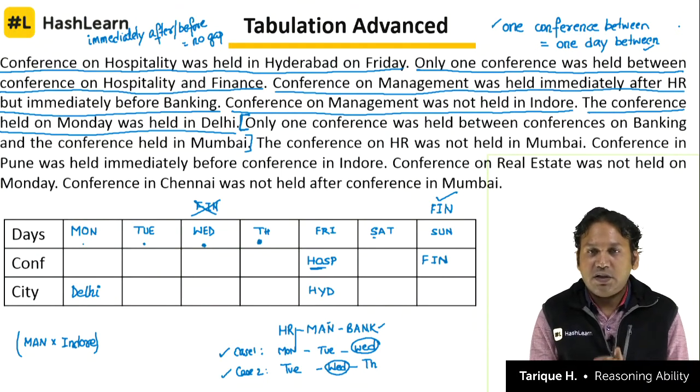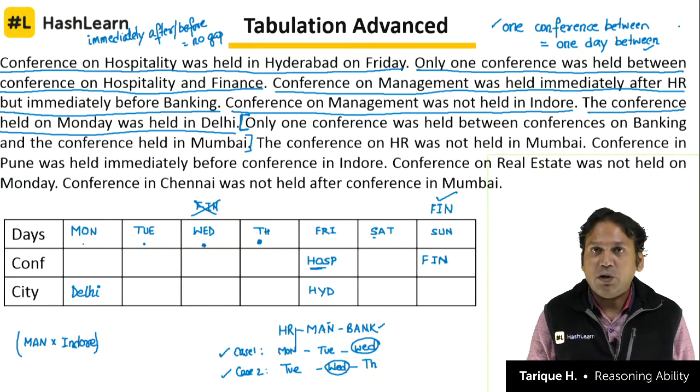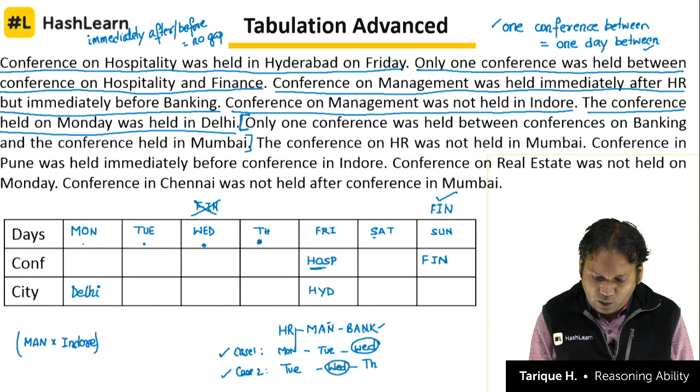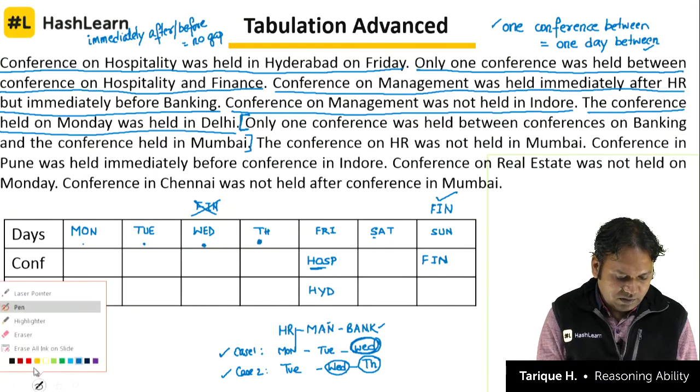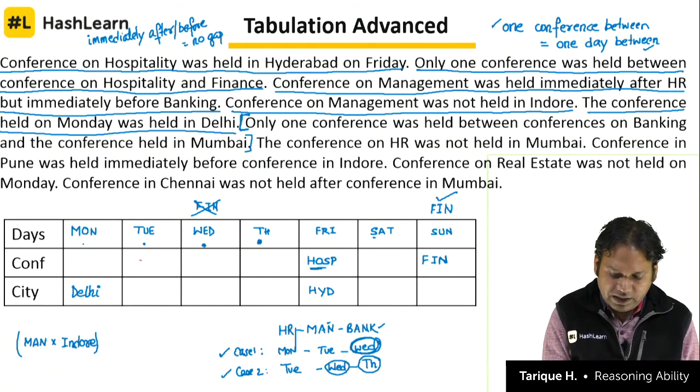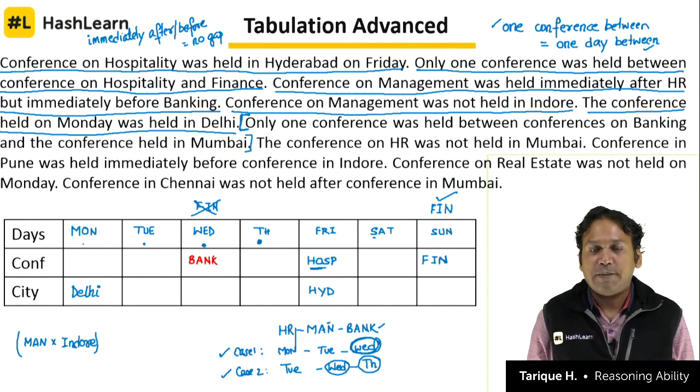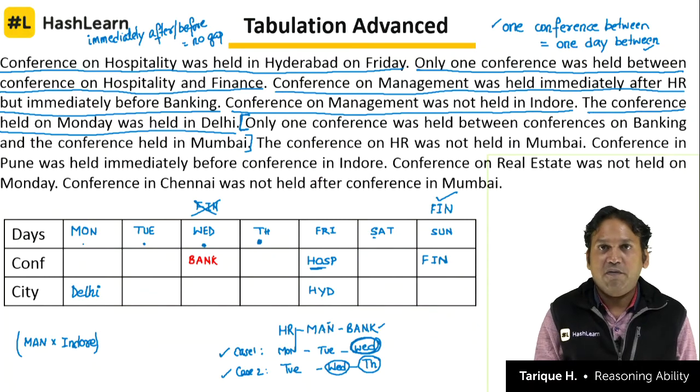So again let's see what the clue is telling us, that there is one day between banking and Mumbai. Right now what are the options for banking? There are two options for banking. One is banking can be on Wednesday or banking can be on Thursday. Let's take the first option. So let me write down here with a red color pen. Let's say I take banking on Wednesday. Now will this option be possible or not possible, that we have to understand. If banking is on Wednesday and there is one day between banking and Mumbai, that one day can be going forward or backward.